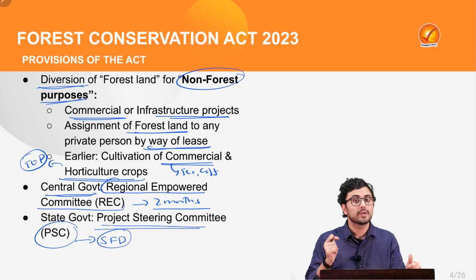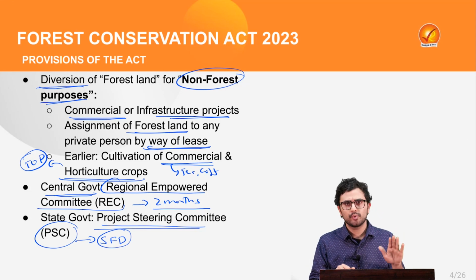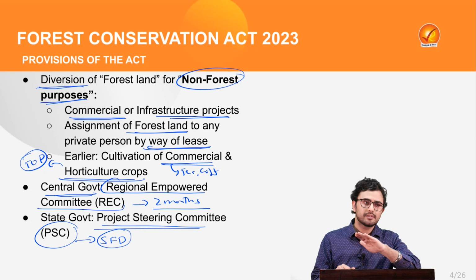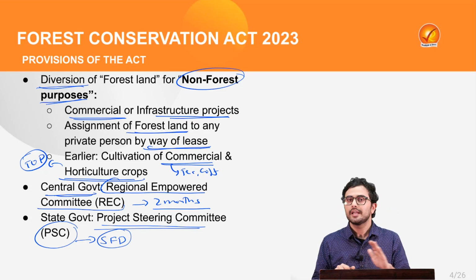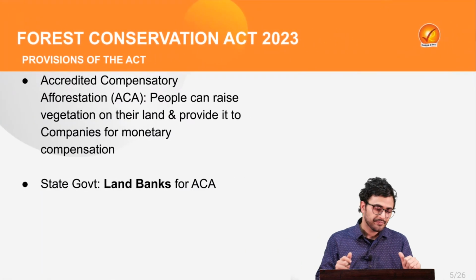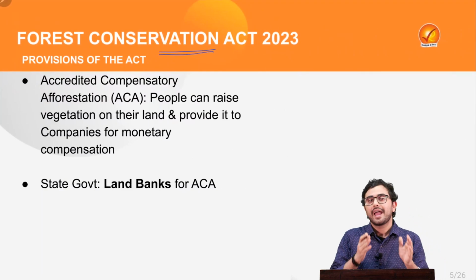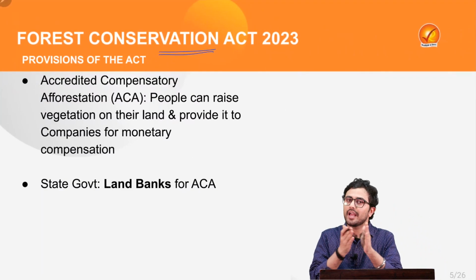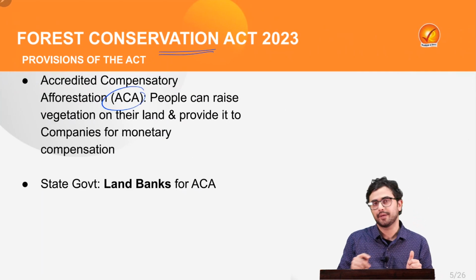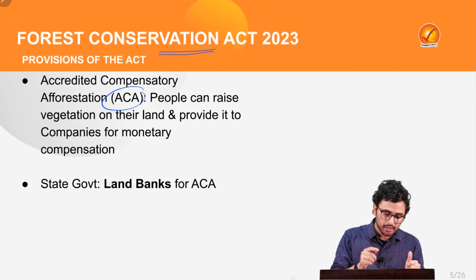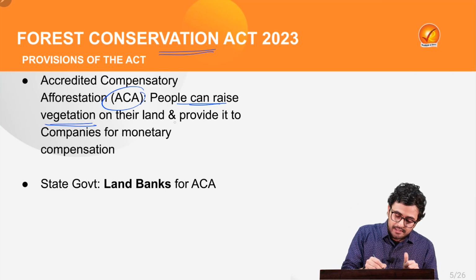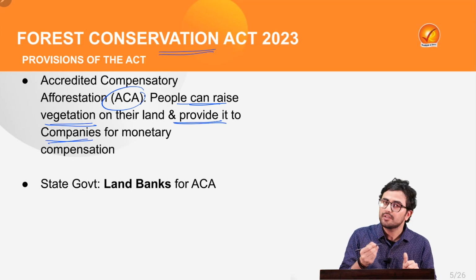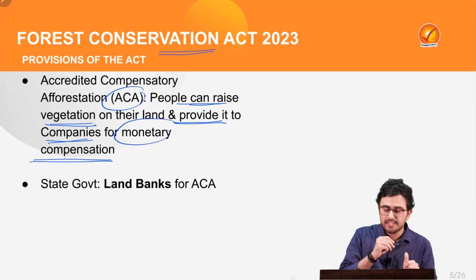Also, here lies a loophole: if there is any project which requires clearing land of less than 5 hectares, then no such screening is required. Also, the Act provided for accredited compensatory afforestation or ACA, under which people can raise vegetation on their land and then provide it to the companies for monetary compensation.